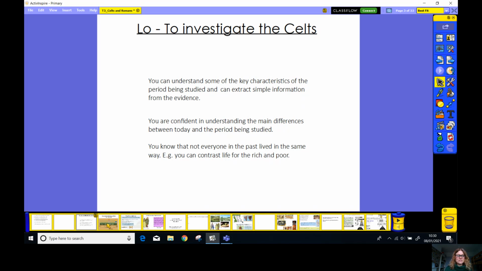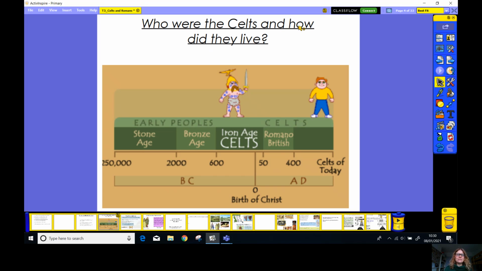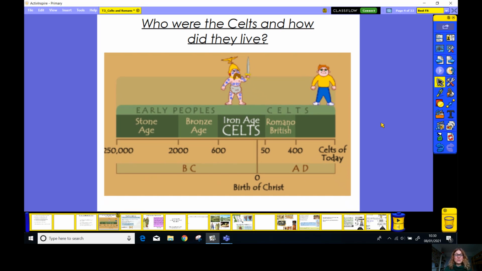Okay, so let's start off by looking at a timeline. We're going to be looking at the Celtic people today. Whilst they still live in Britain today, the period of history we're looking at goes back thousands of years, to this time here, before the birth of Christ. If we start our calendar from the year 0, and nowadays we're living in 2021, that was 2021 years ago.